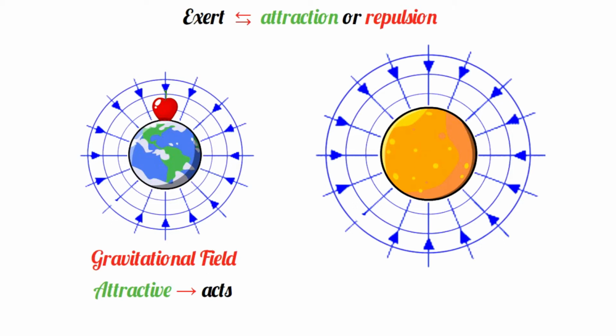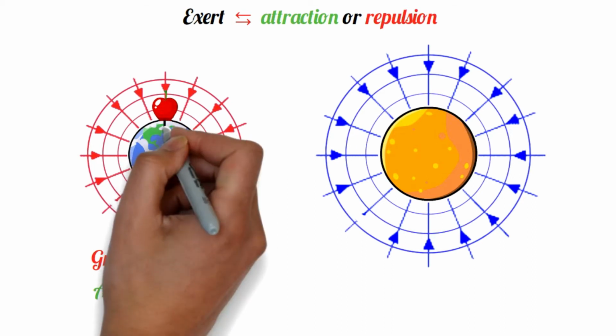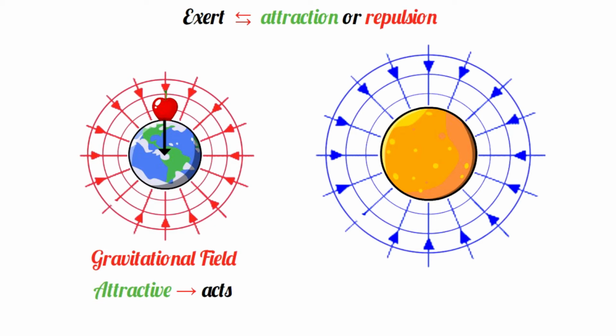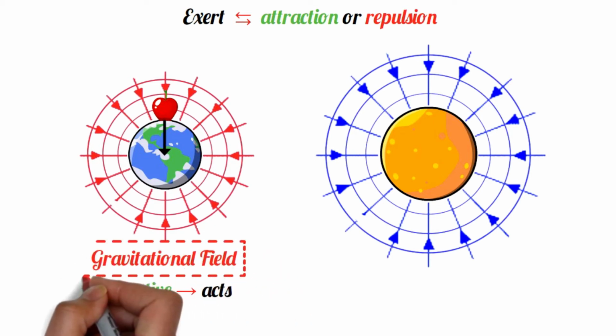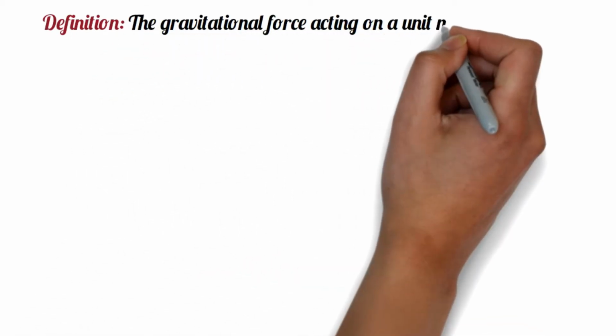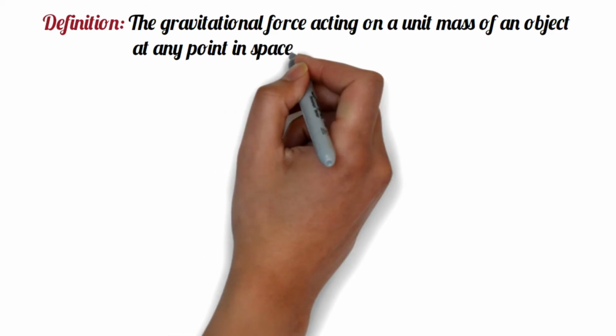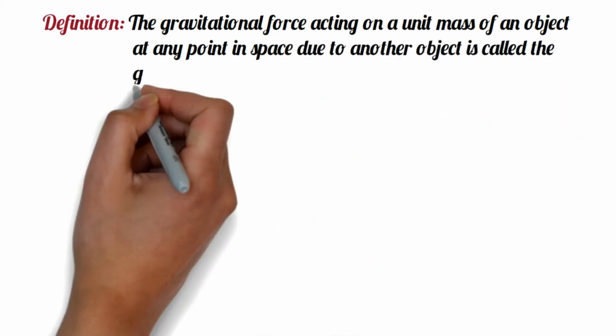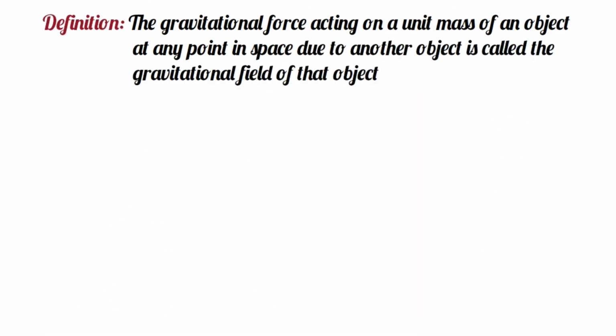For example, due to the gravitational field of the Earth, any object in this field experiences an attractive force towards the center of the Earth. Now if we want to define the gravitational field, then it can be defined as follows. The gravitational force acting on a unit mass of an object, at any point in space due to another object, is called the gravitational field of that object.